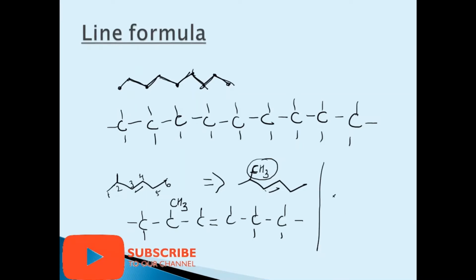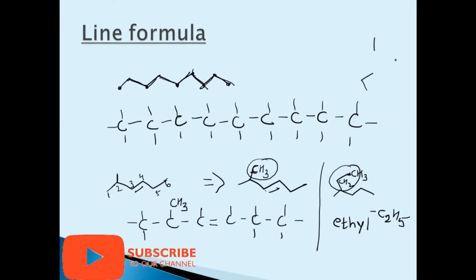Now if I give you one more example like this, this particular side chain is called ethyl. Why is it called ethyl? Can you see this carbon C and this carbon C, all carbon wants to be tetravalent, so this will be CH3 and this will be CH2. So what is C2H5? C2H5 is ethyl. So do remember, if on a particular main chain it's written like this, that means it's methyl, and if it is like this, it is called ethyl.